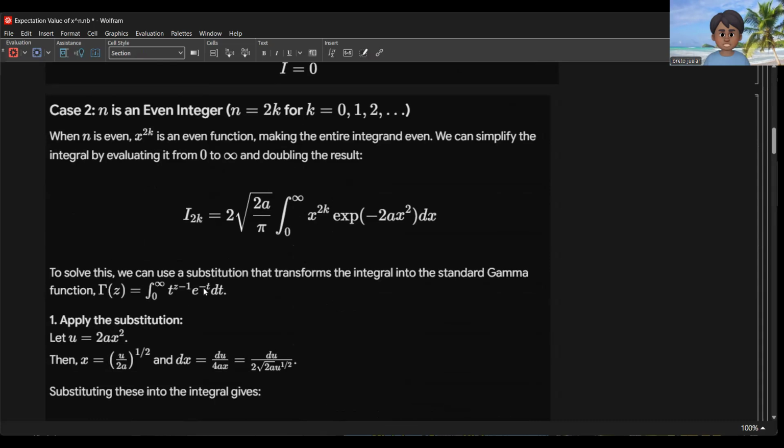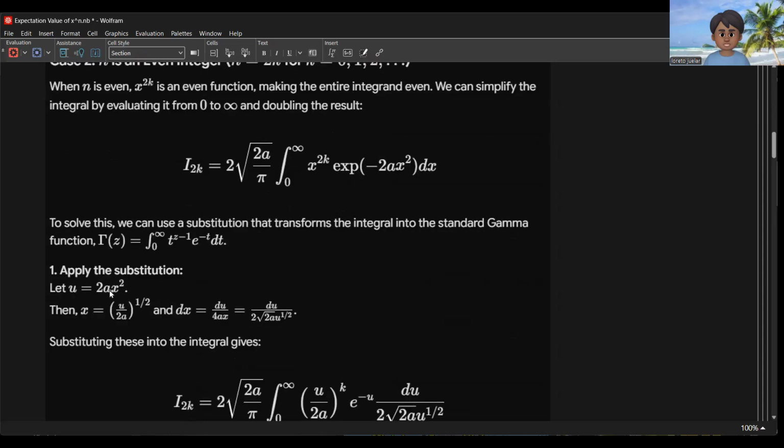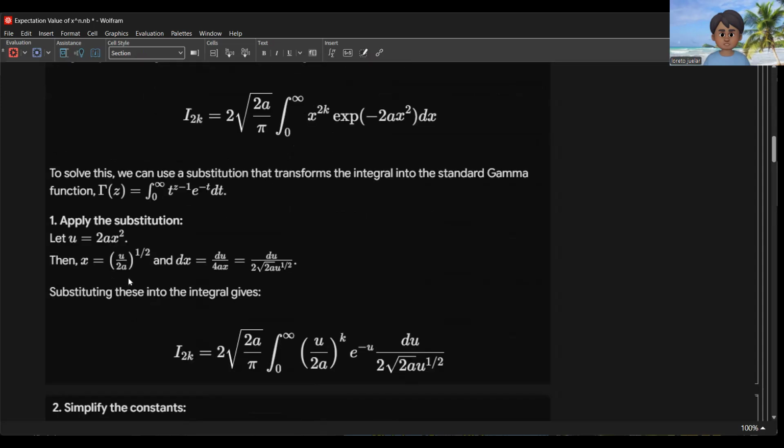To solve this, we can use a substitution that transforms the integral into the standard gamma function. So we have the definition of the gamma function here, in terms of the integral. Apply the substitution here: u equal to 2a x squared. Then x equal to the square root of u over 2a, and dx equal to du over 2 times the square root of 2a times the square root of u.